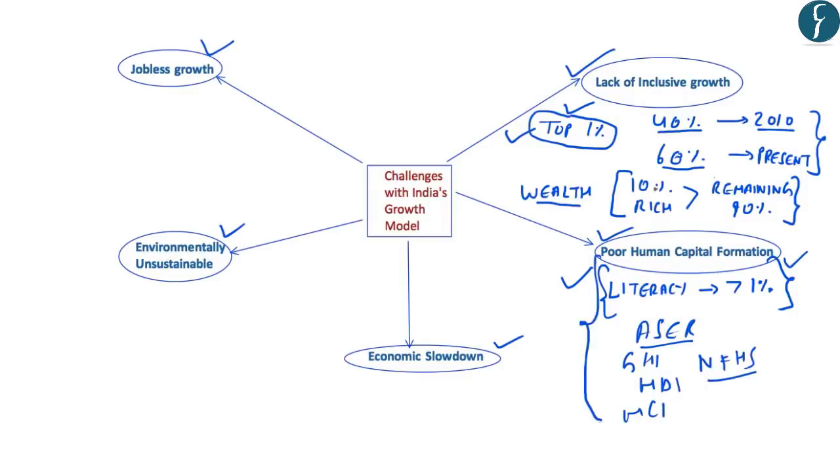Now, if there is a lack of human capital formation, this demographic dividend will turn into a demographic disaster for India. This is because India could not optimally utilize the huge potential provided by its population in the younger age group.